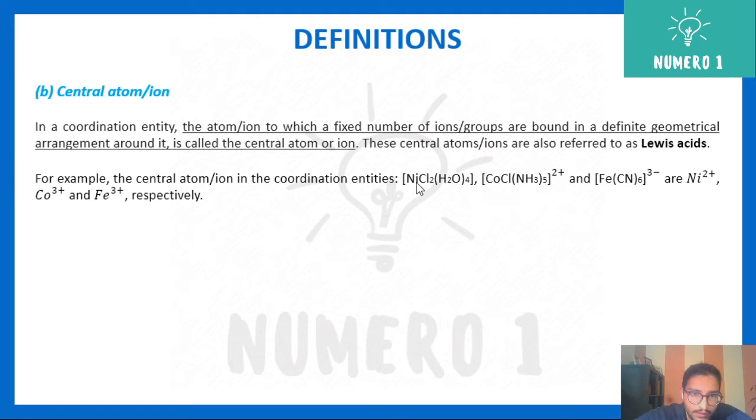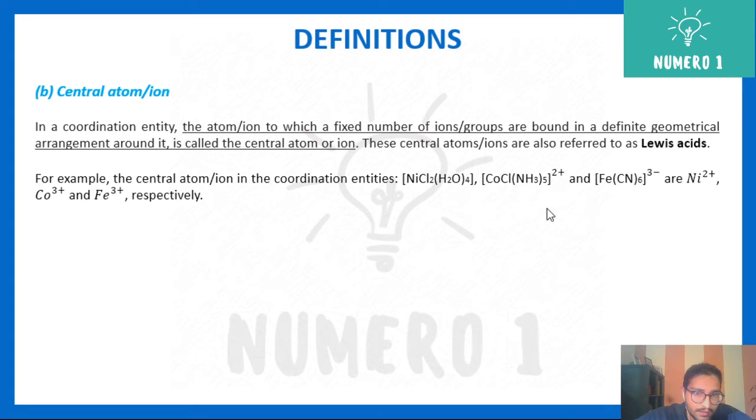The central one here is usually the transition element. That will be your central metal atom. The central atom or ion is also referred to as a Lewis acid,